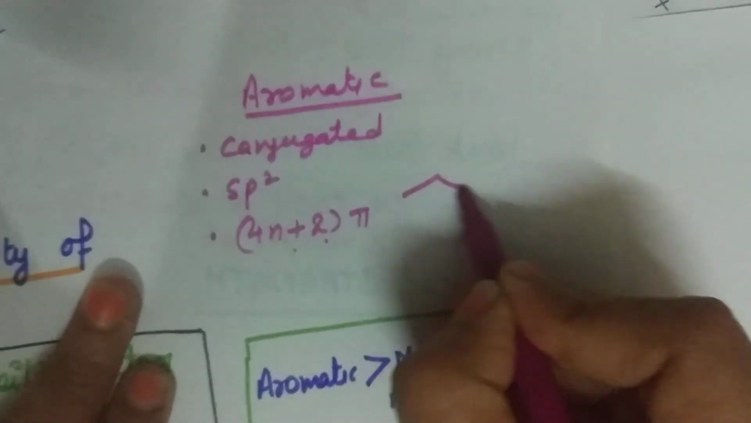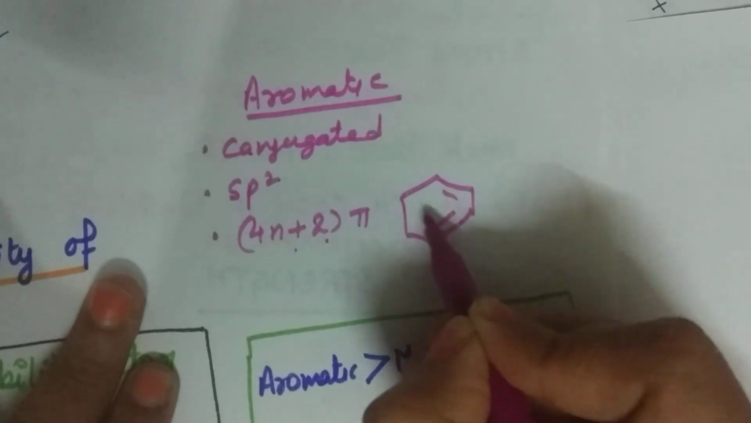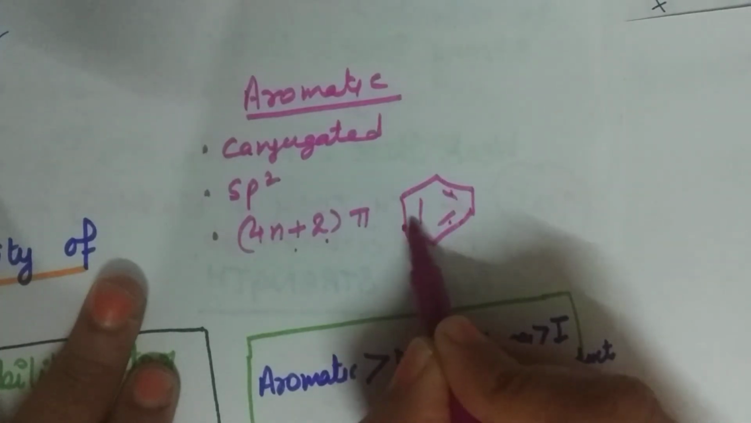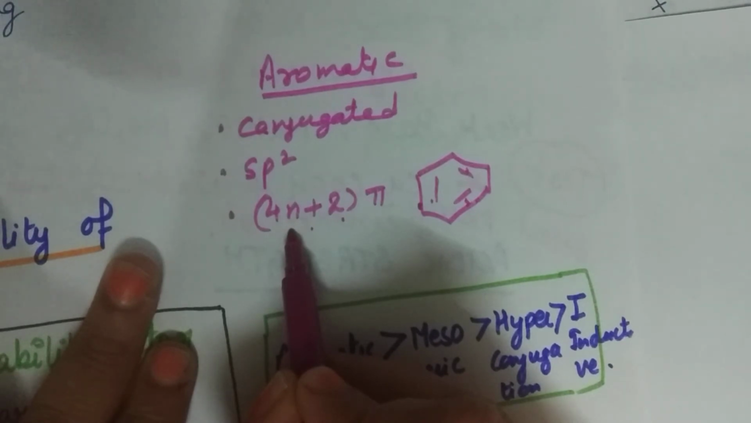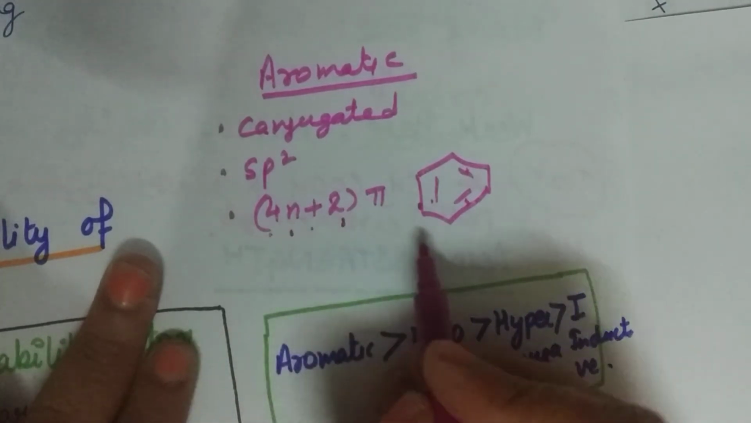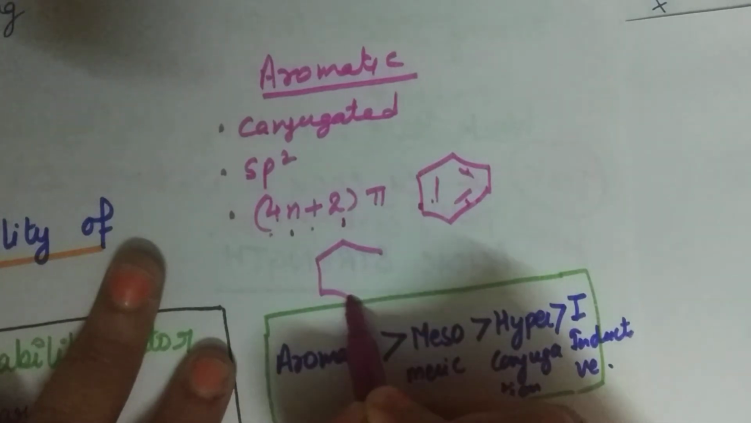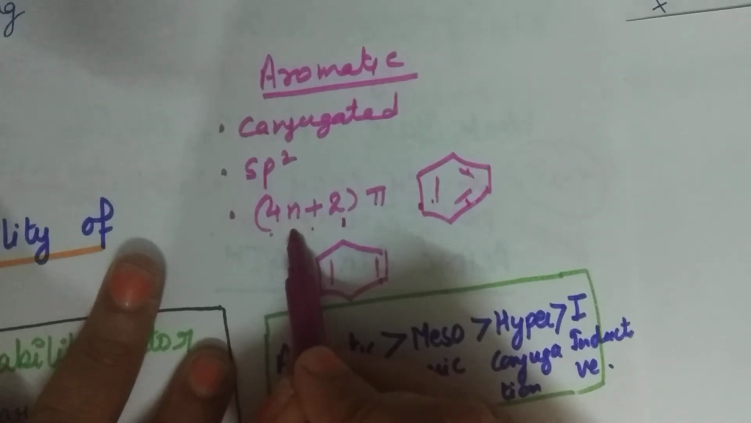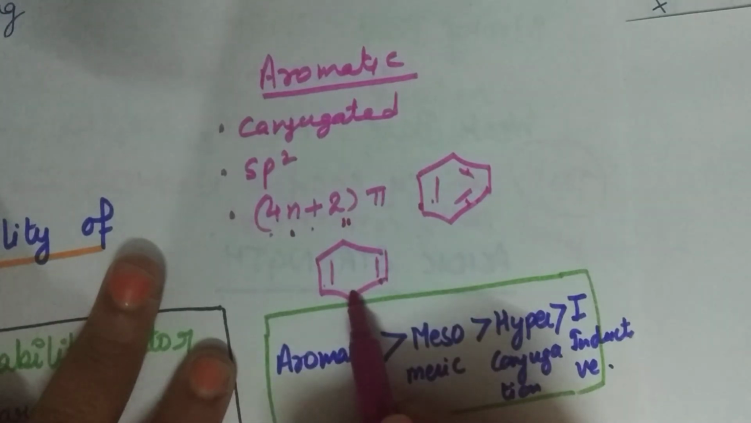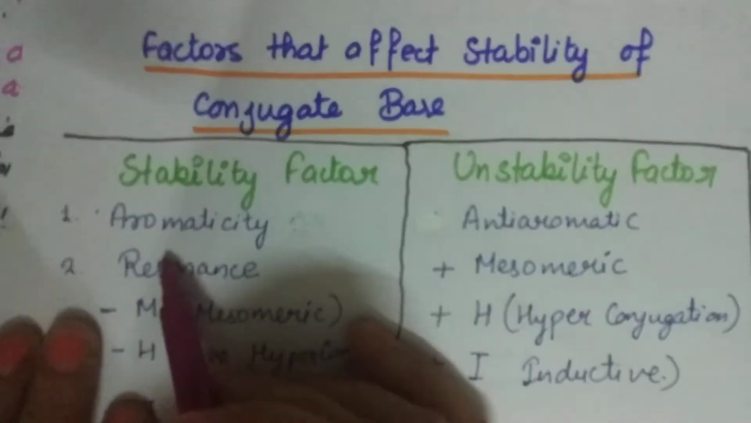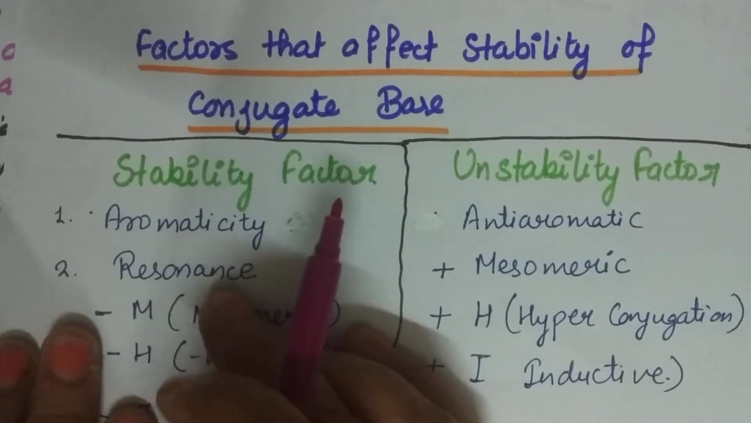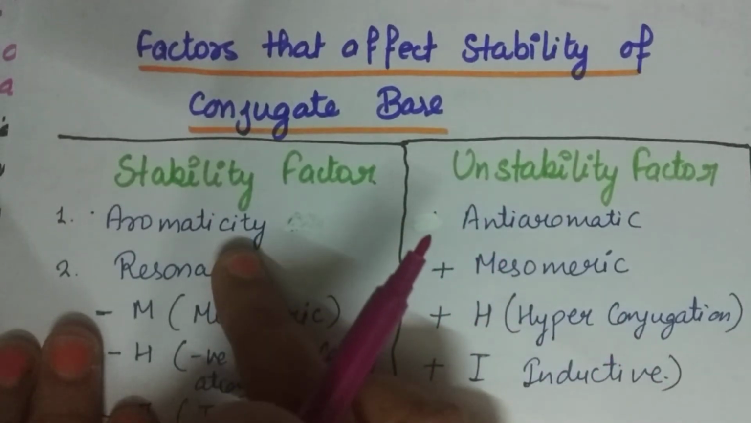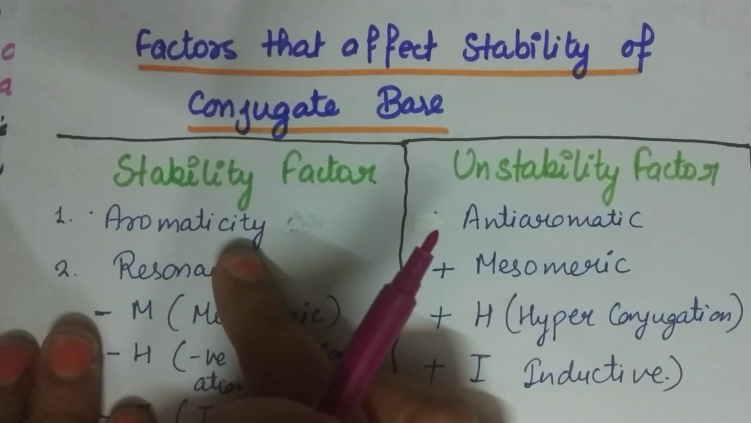Suppose in the system we count 2, 4, 6 pi electrons. If we put the value n equals 1 here, it comes out to be 6. But suppose we have a structure like this, with a total of 4 electrons. Here if we put 1, it does not come out to be 6. So this is an anti-aromatic compound, or it is not an aromatic compound. So the first point we have to consider is whether it is aromatic or not. If it is aromatic, then that will be more stable.